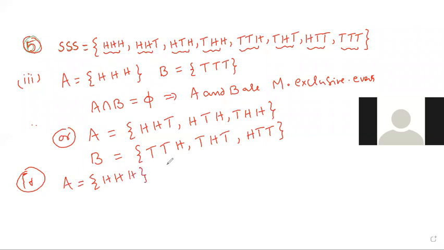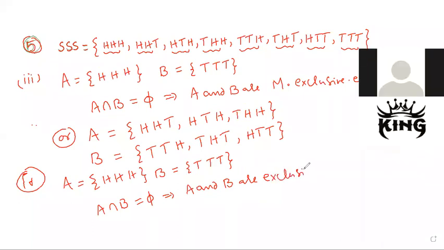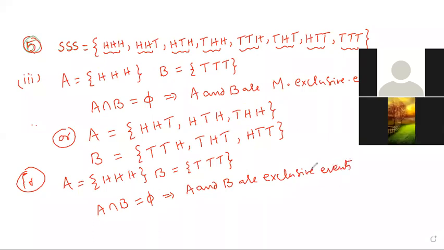B is three tails. See, A and B are not common. Therefore, A and B are mutually exclusive events.